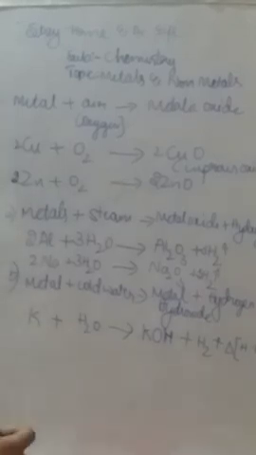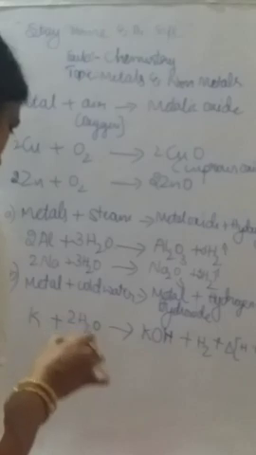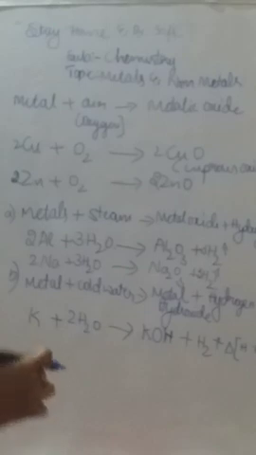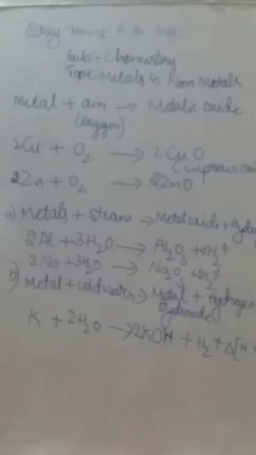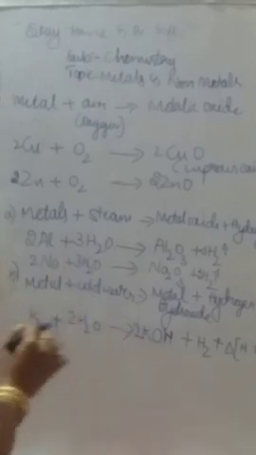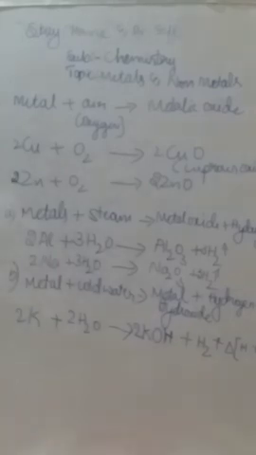So let us balance this potassium K. Here also 1 atom of potassium, and hydrogen here 2, but here 2 plus 1, 3, and oxygen is 1, but hydrogen is not balanced. So you have to balance for the hydrogen. If you put a 2 here, 2 2s are 4, it becomes okay, but here only 3 is there. Then if you put a 2 here also, so it becomes 2 atoms of hydrogen, but oxygen also 2 atoms of oxygen, but potassium 2. So balance that. Okay, potassium 2 atoms of potassium. Now it is balanced.